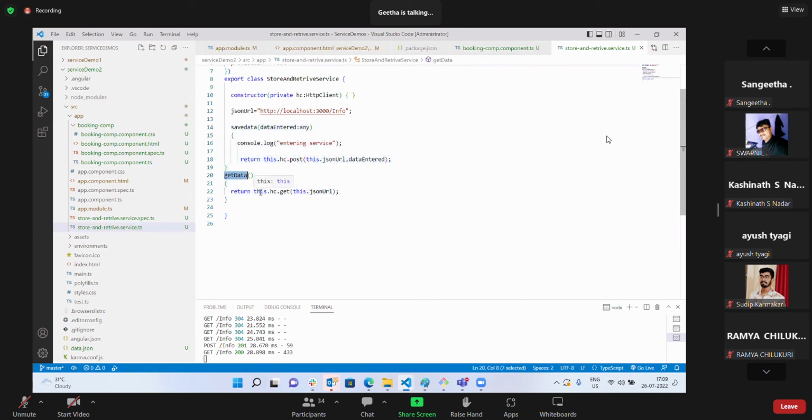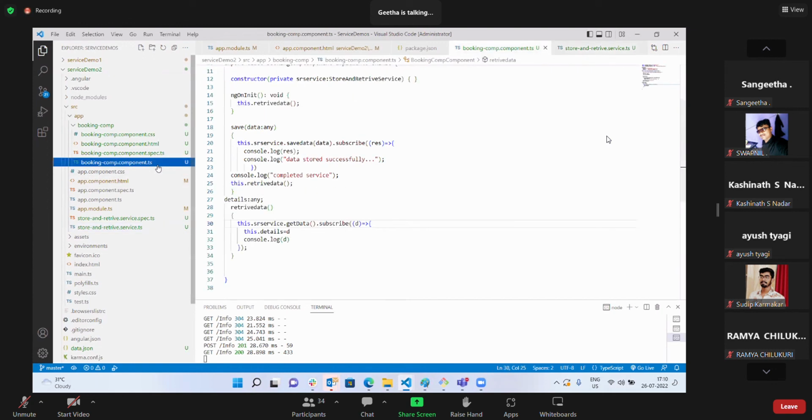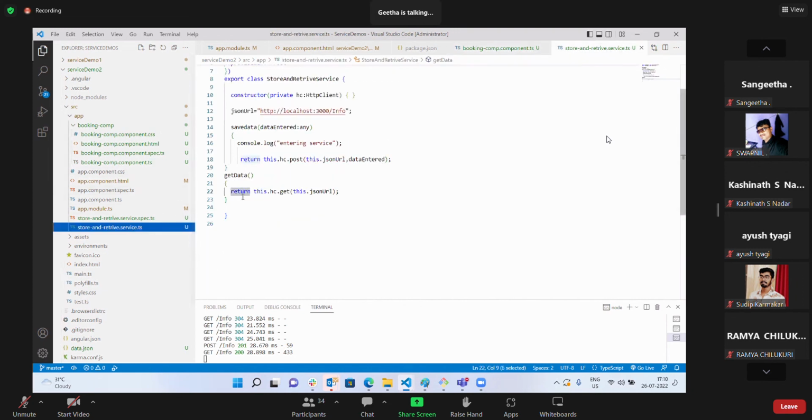Get data makes an HTTP client GET request to this URL. It is trying to fetch the information from this URL, so a connection to the URL is created and an observable is returned to you. And that observable, you are subscribing to here.